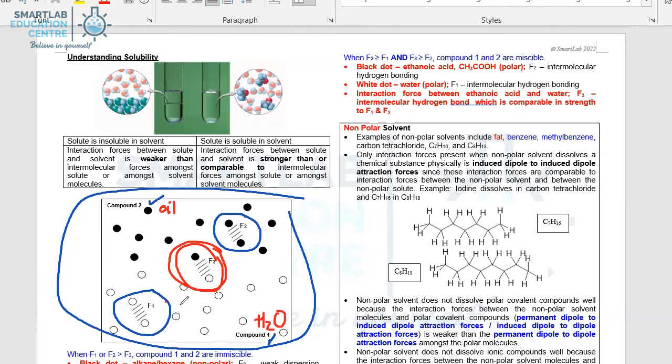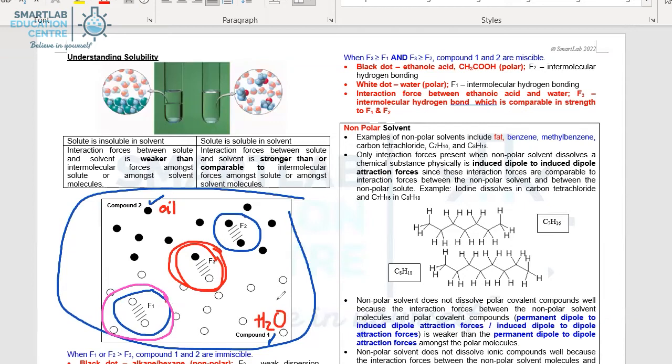In this case, F1 will be the strongest intermolecular force relative to F2 and F3, since F1 is intermolecular hydrogen bonding, while F2 is just relatively weaker ID-ID. And obviously, F3 will also be instantaneous dipole to induced dipole attraction forces.